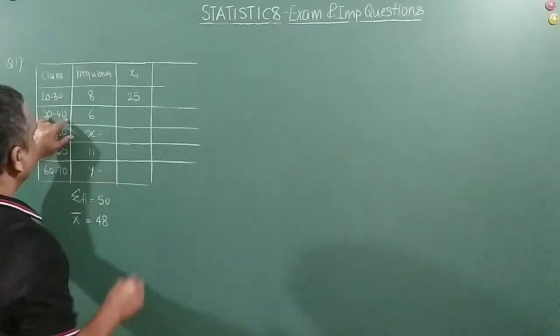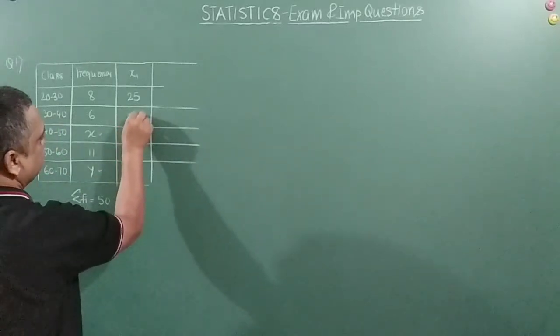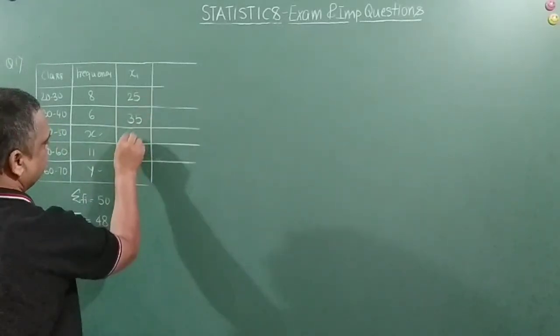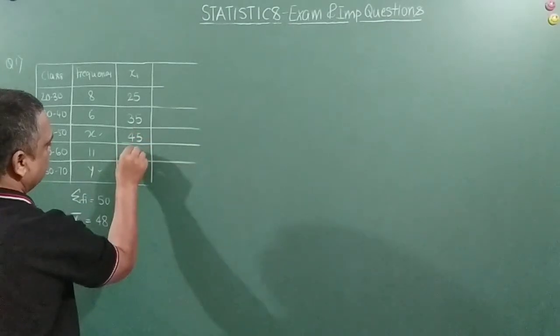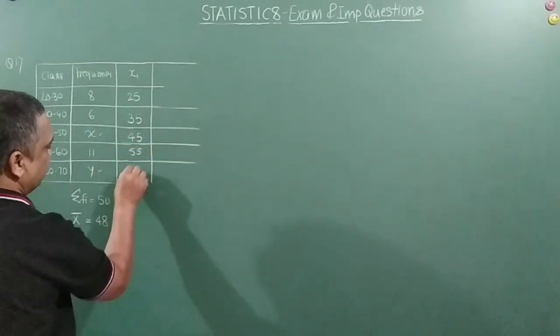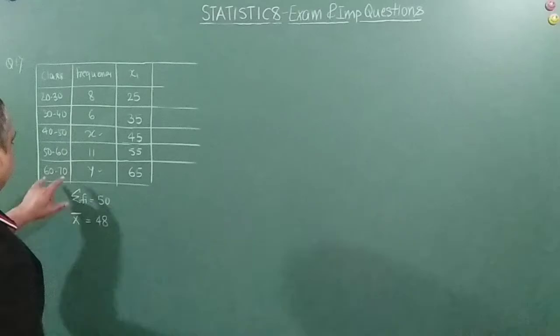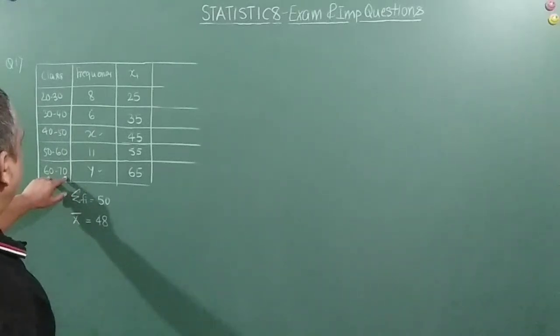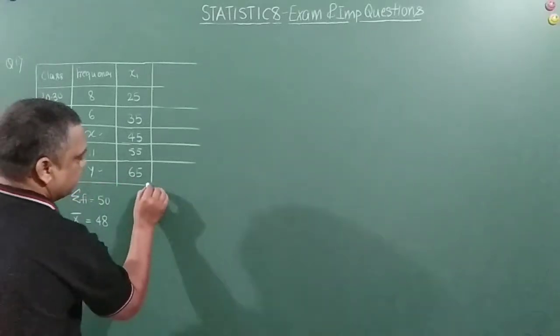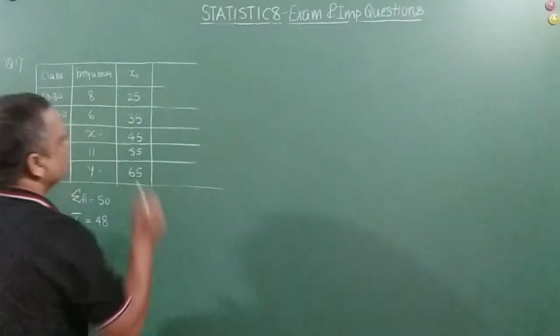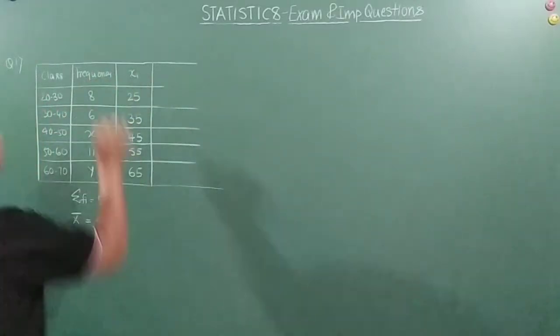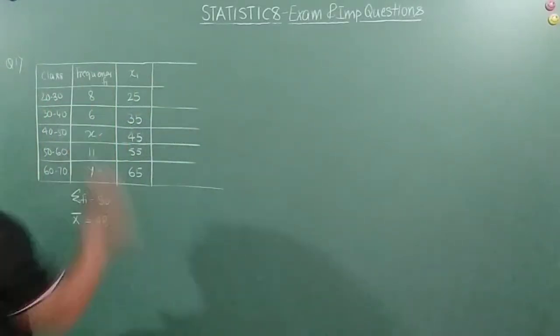And this is 70 by 2, that is 35. So a difference of 10. Further I will write, and the last one we will cross check: 130 divided by 2 is 65, correct? Right? So we have got xi and this is our fi.